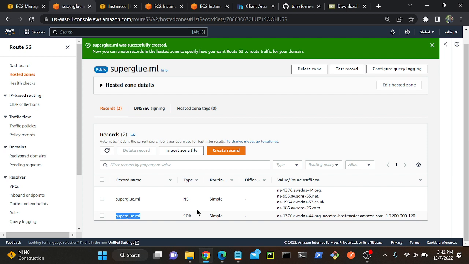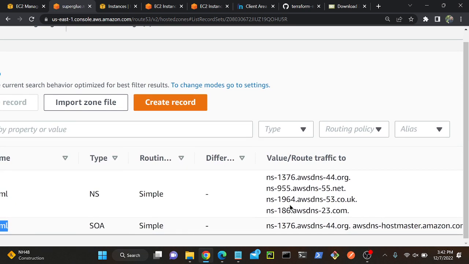And SOA, start of authority, contains name server information. Please listen. Let me just navigate. Here you can see the NS record. I have four name servers, right? This is the primary one, ns-1376.awsdns-44.org, followed by three secondary DNS names as well.